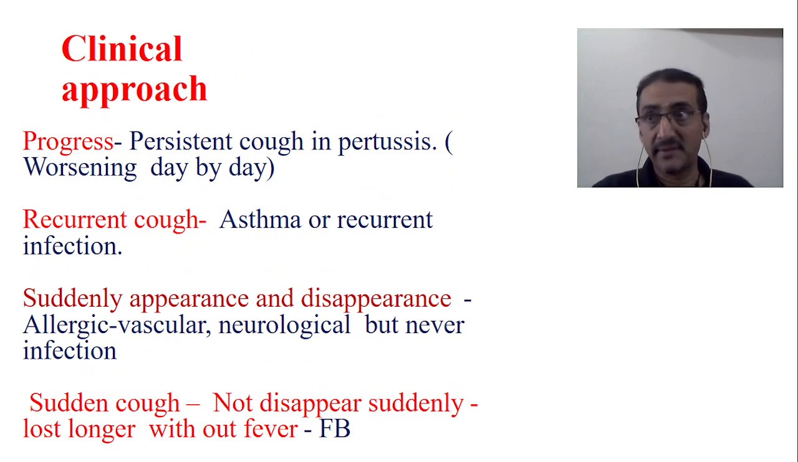Now look at the progress. Suppose the cough is persistent, then it is called the 100 days disease, pertussis. Usually in pertussis, the cough goes on worsening day by day. Then another is recurrent cough. Recurrent cough is quite common in asthma, recurrent viral infections, or recurrent allergies. Now, very important is sudden appearance and sudden disappearance.